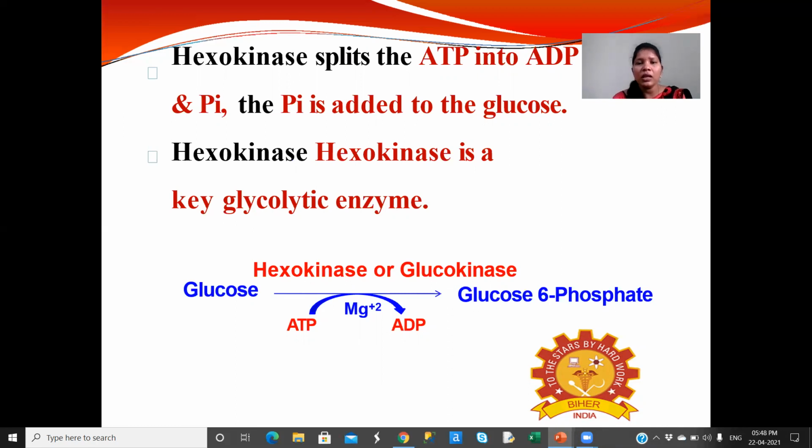How? ATP undergoes hydrolysis and releases ADP and phosphate. The released phosphate is added to the glucose, converting it to glucose 6-phosphate. Here hexokinase is a key glycolytic enzyme. So this is the reaction: glucose in the presence of hexokinase or glucokinase is converted to glucose 6-phosphate, with ATP hydrolyzed to ADP and phosphate, and the released phosphate added to the glucose.